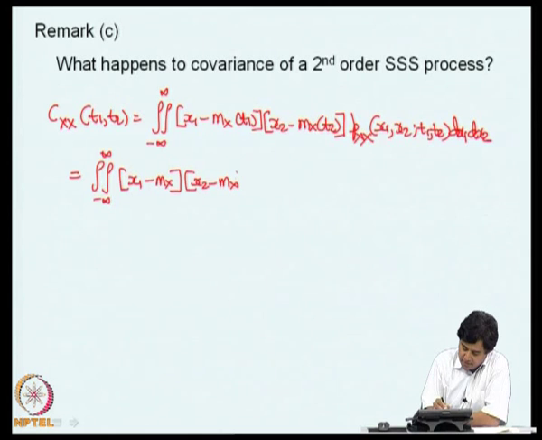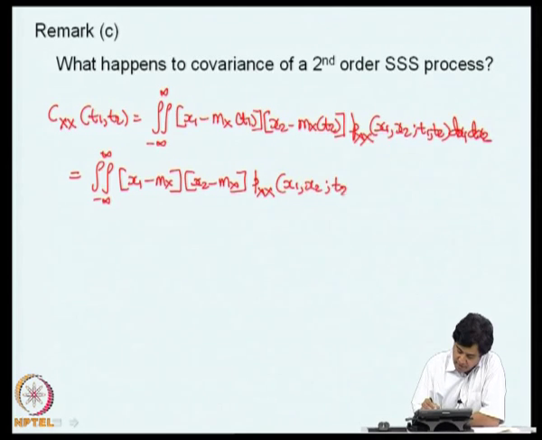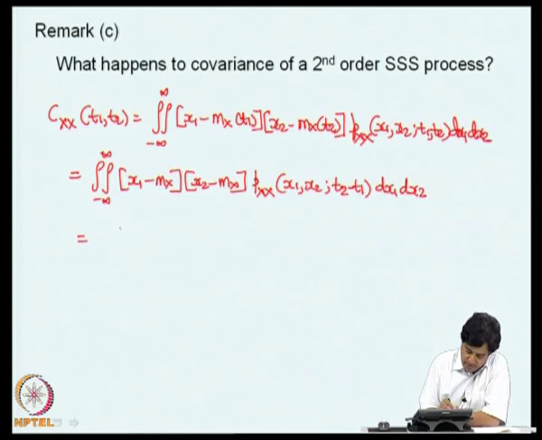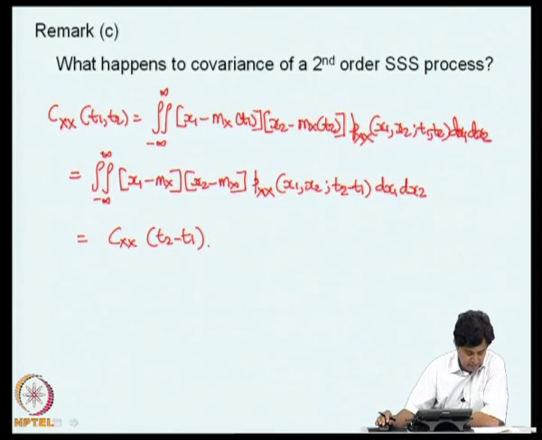So, that first thing we can do, this is (x1 minus m_X)(x2 minus m_X), and what happens to the probability density function? It will be a function of the time difference. So, this becomes p_XX(x1, x2; t2 minus t1) dx1 dx2. So, this is C_XX(t2 minus t1). That means the autocovariance function evaluated at the time instants t1 and t2 now depends only on the difference of the time instants that you have selected. That is a consequence of strong sense stationarity.